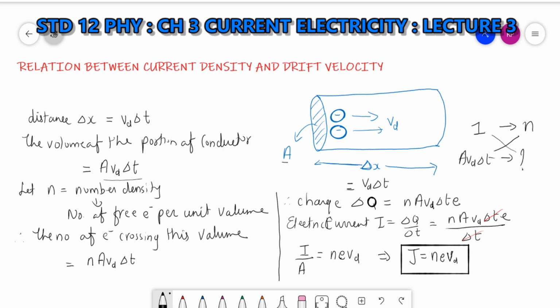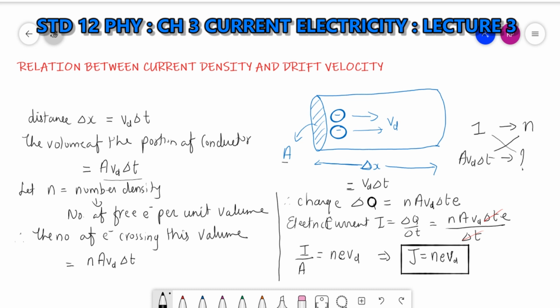Which volume? A v_d delta t. So that many electrons are crossing in time interval delta t. Charge of one electron is e. So the charge will be n A v_d delta t times e. Electric current I = delta Q by delta t, that is equal to n A v_d delta t e upon delta t. Delta t gets cancelled, so we get I by A equal to n e v_d.